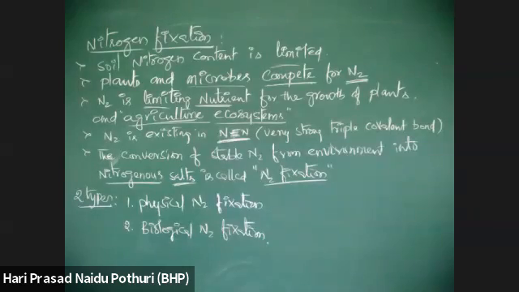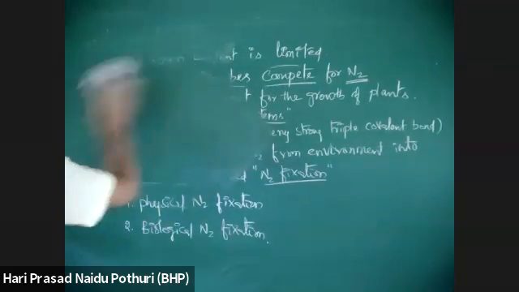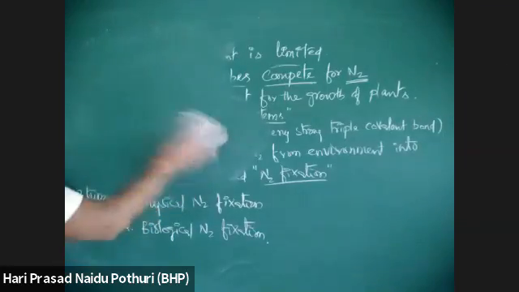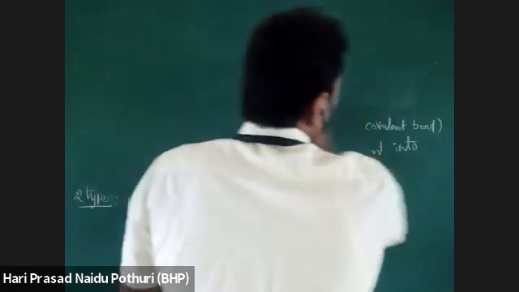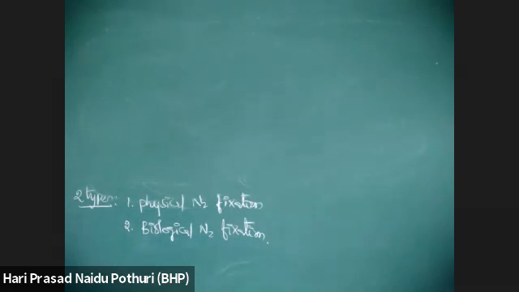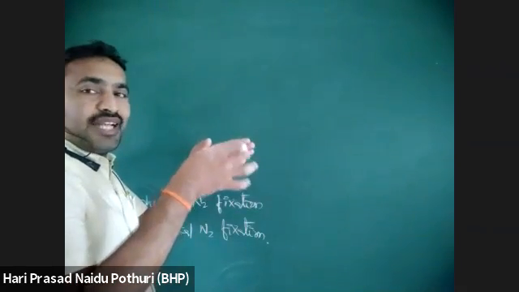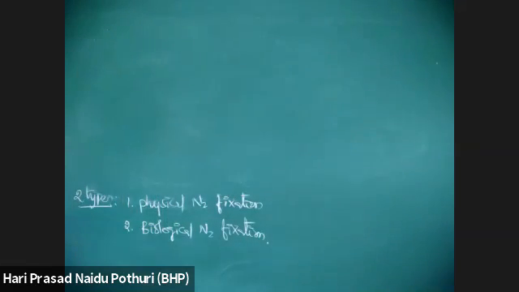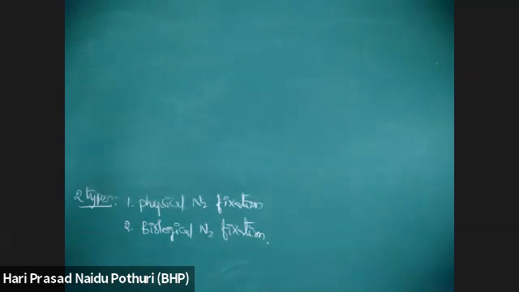Physical nitrogen fixation is a process where nitrogen is reduced and converted into ionic form, whereas biological nitrogen fixation is a process of converting atmospheric nitrogen into useful forms by microorganisms like nitrogen fixing bacteria.